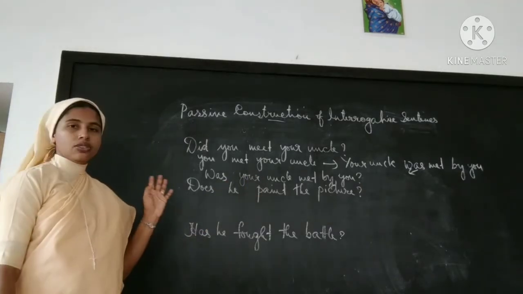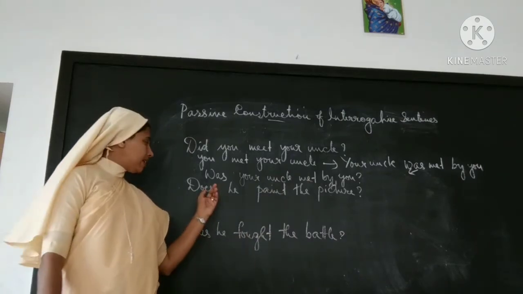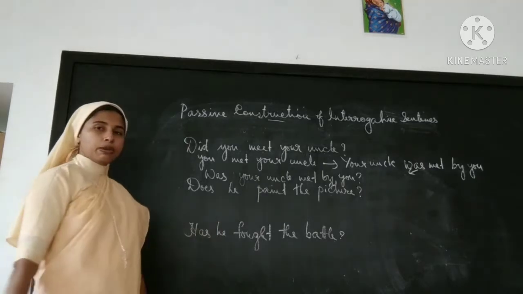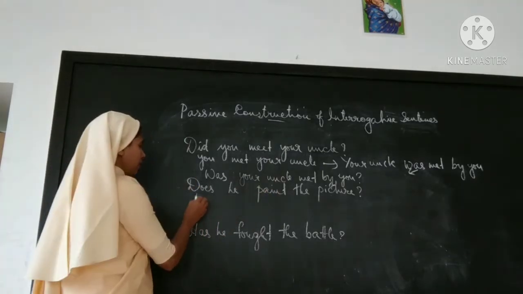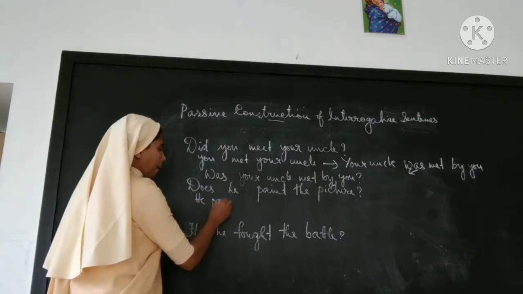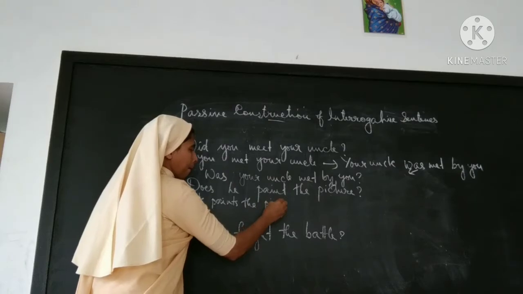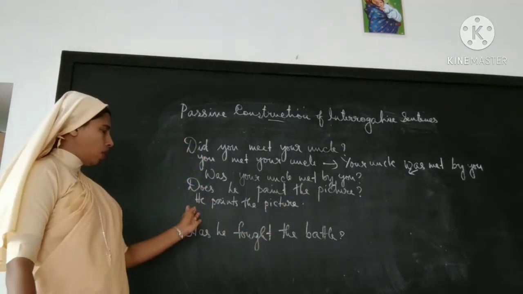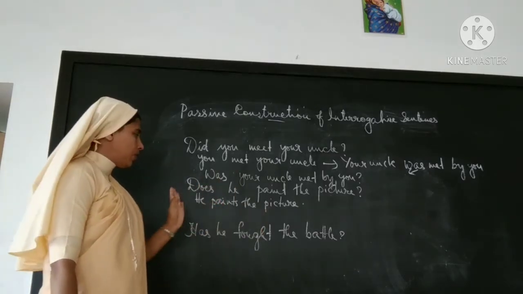Next sentence we'll take: does he paint the picture? This is simple present tense. So we'll change it into a simple present statement. He paints the picture. We'll take the object first and subject last. That's the way you change it into passive.